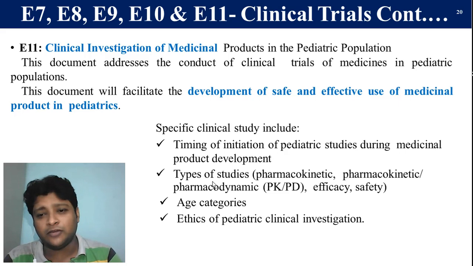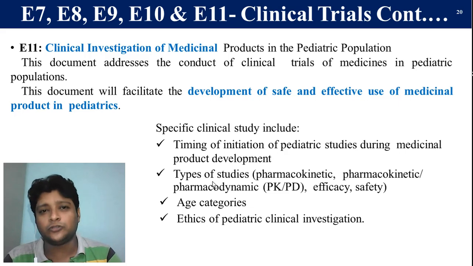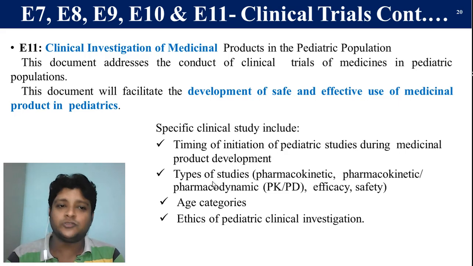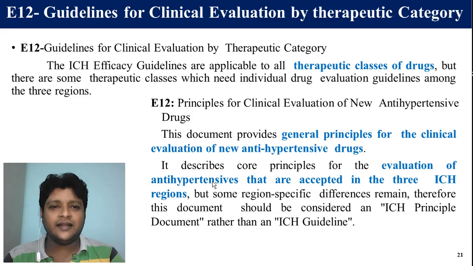Now E12 mainly deals with the guidelines for clinical evaluation by therapeutic category, which tells that the clinical trial for the medications can be done depending on the therapeutic class of the drug. There are different categories, or different therapeutic uses of the drugs. So here these clinical guidelines should be designed in such a way that depending on the therapeutic class of the drug, which needs individual patient guidelines among the three regions. So that's why E12 deals with the clinical evaluation for the new anti-hypertensive drug.